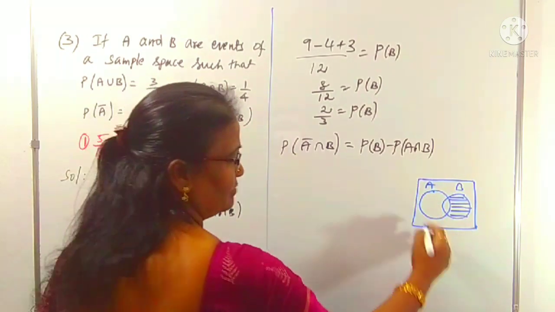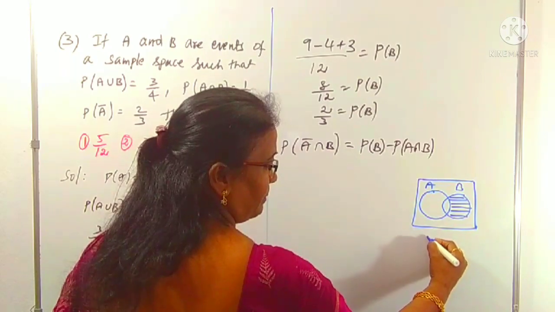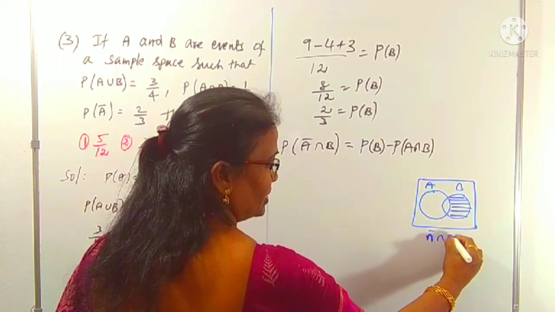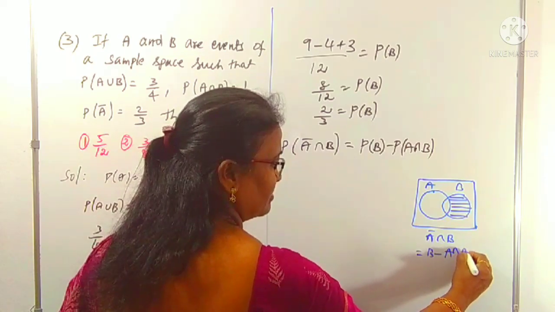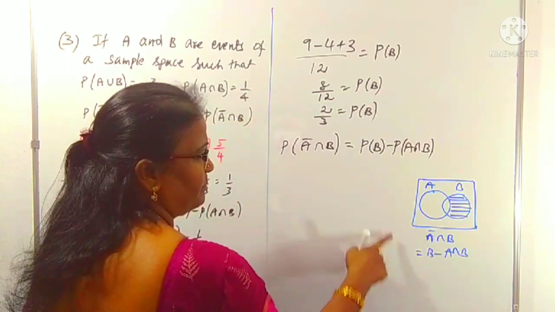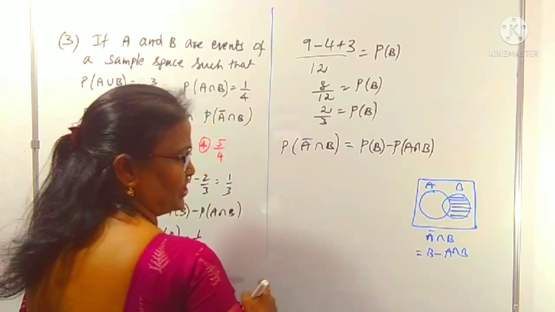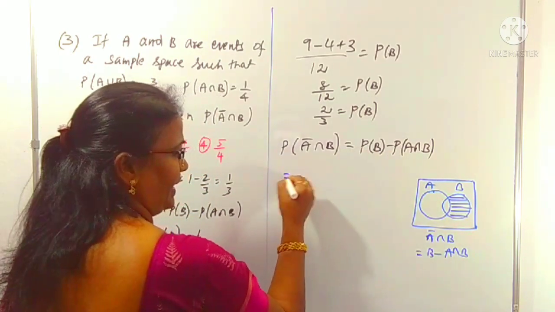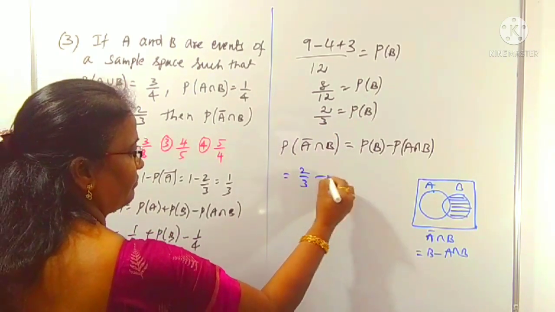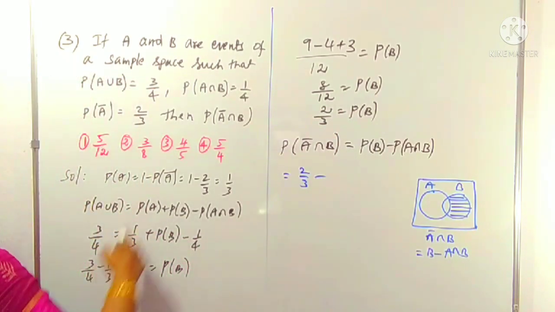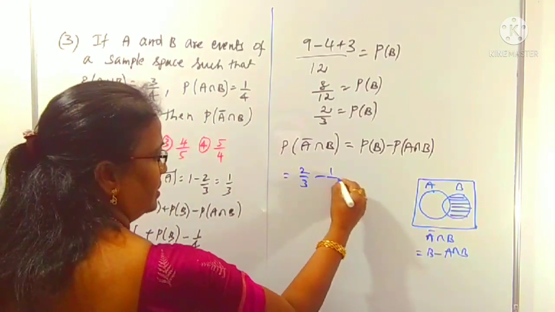This is nothing but P of A complement intersection B. We can write it as P of B minus P of A intersection B, by applying probability. P of B is 2 by 3 minus P of A intersection B, 1 by 4.